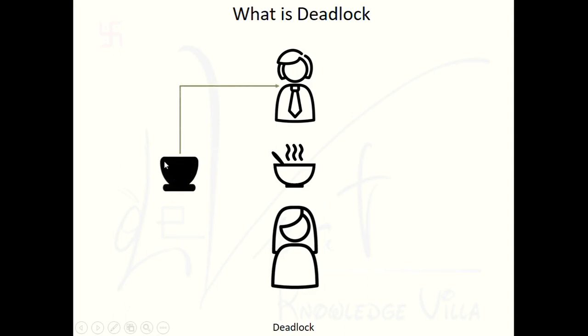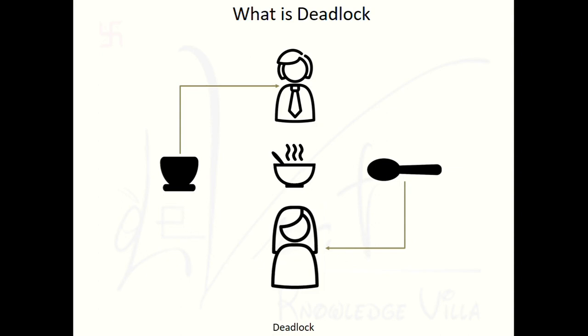This bowl is held by the male person, and then at the same time the female person arrives and takes the spoon. There was only one single bowl and single spoon. The bowl is already held by the male person and the spoon is already held by the female person. So what is the next requirement of both? The male person has a bowl, so he will require a spoon, and the female person has a spoon, so she requires a bowl.